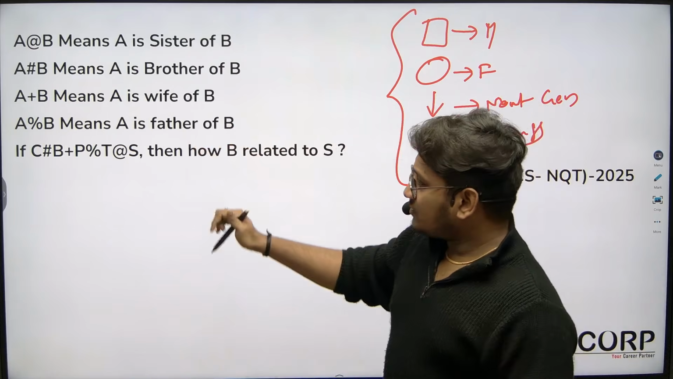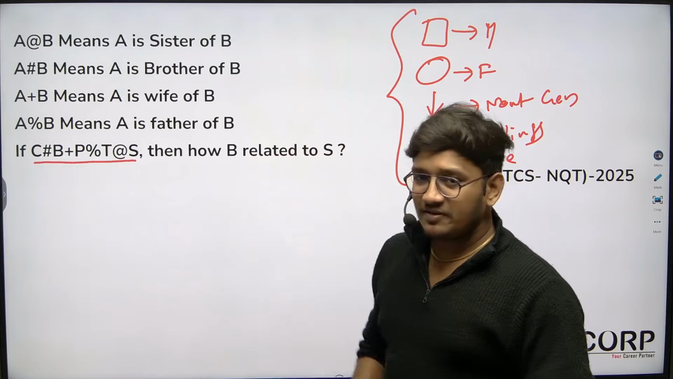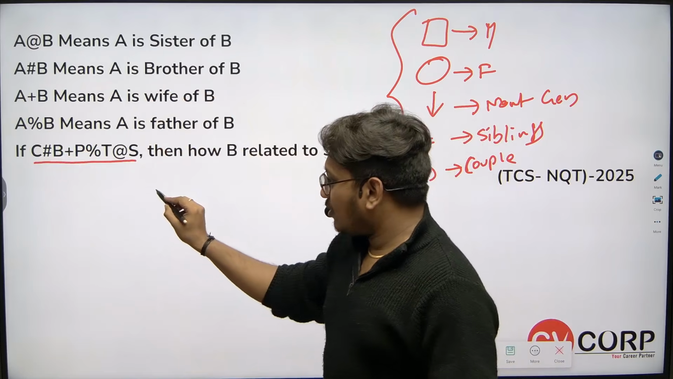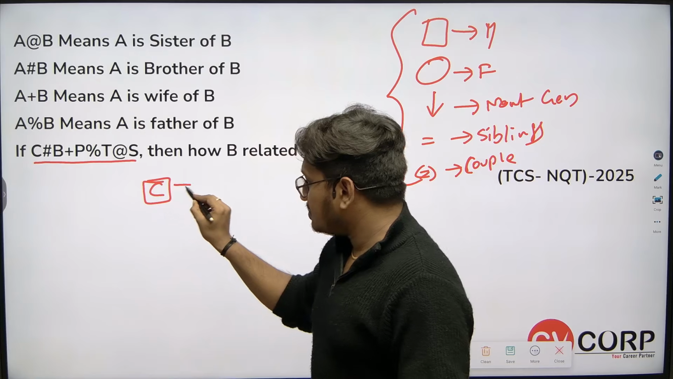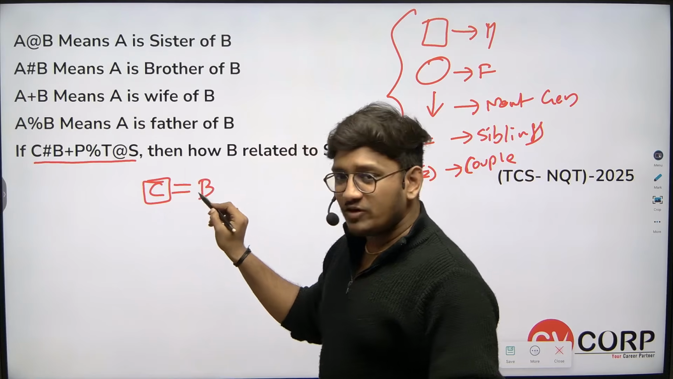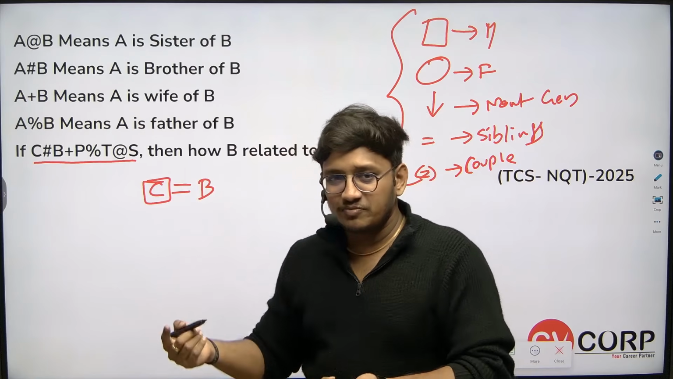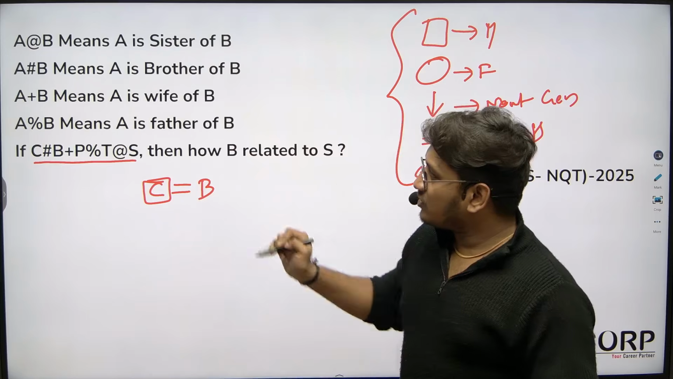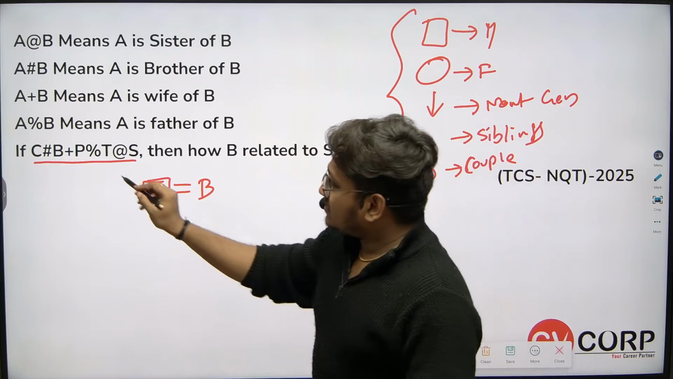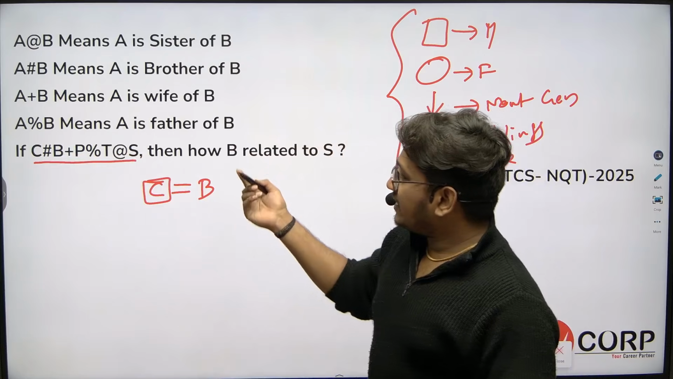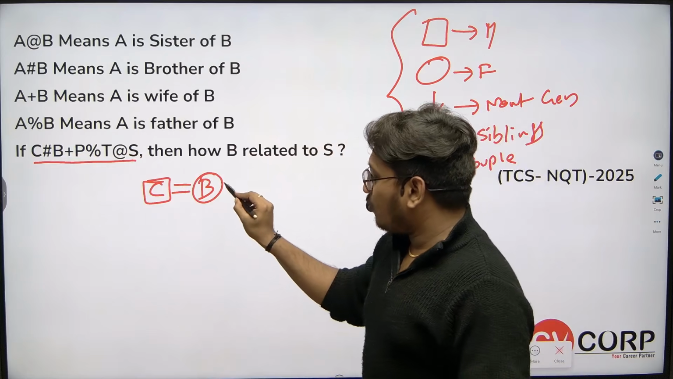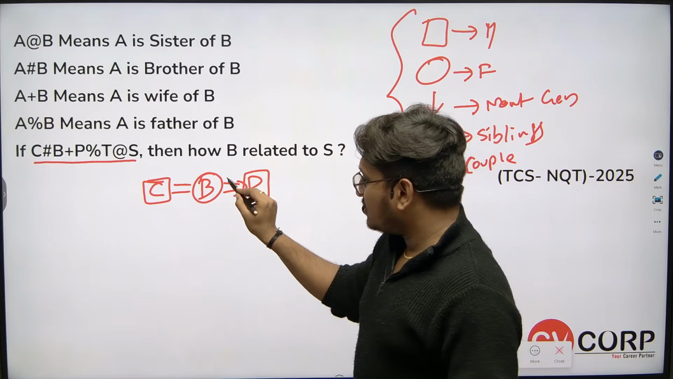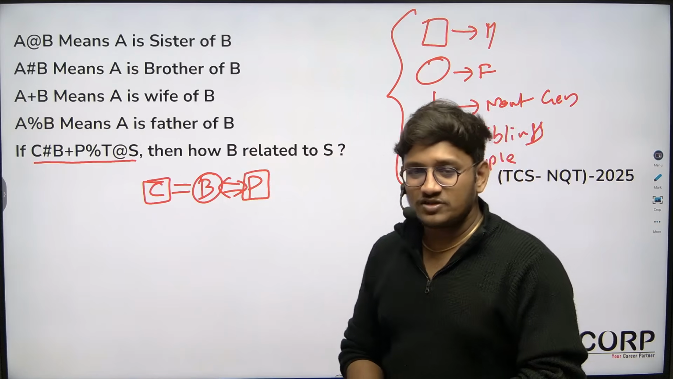Here, if you observe, this is the expression given. C hashtag B. C hashtag indicates brother, so I can say that C is brother of B. I have written a box because brother indicates a male character, and equals to indicates siblings. So C is brother of B. Next, B plus P. Plus indicates wife, meaning B is wife of P. Obviously, B is wife of P means P is the husband. This indicates the couple symbol, equals to with the double arrow.